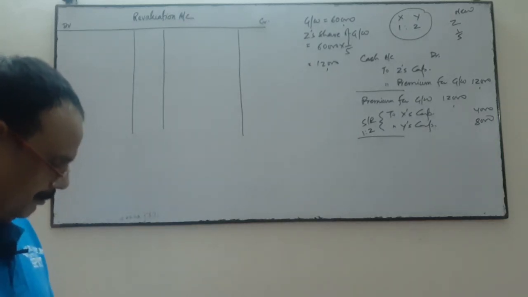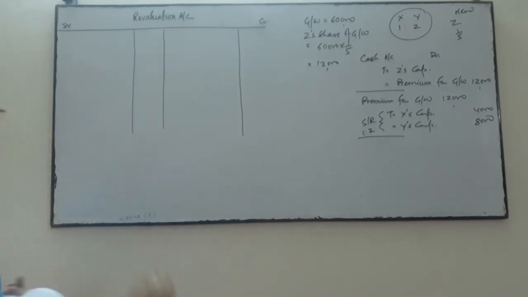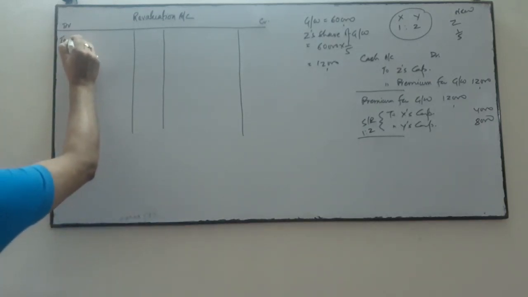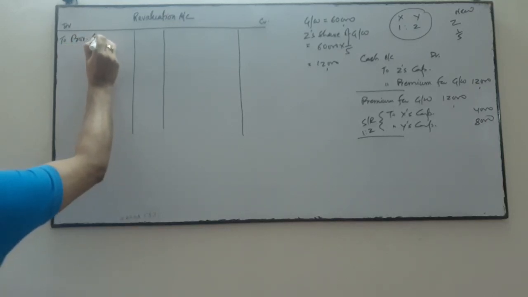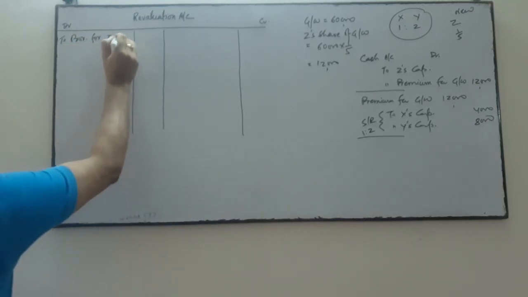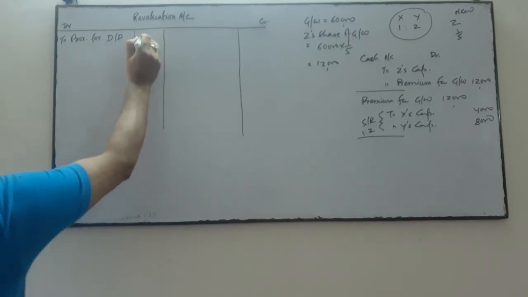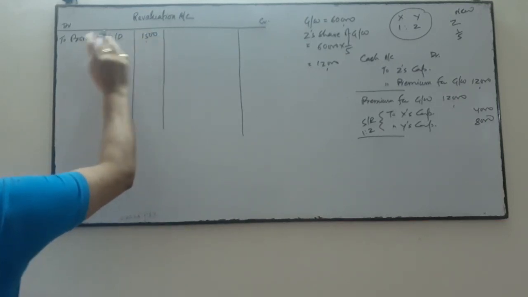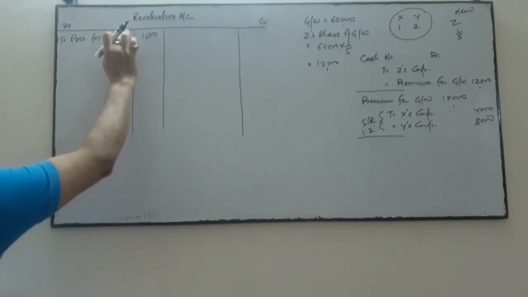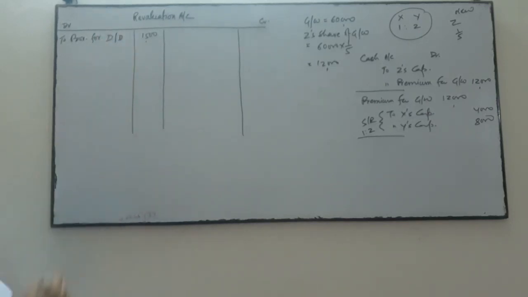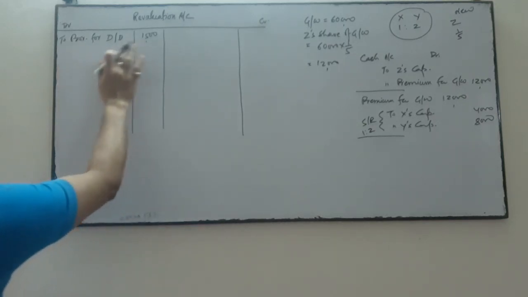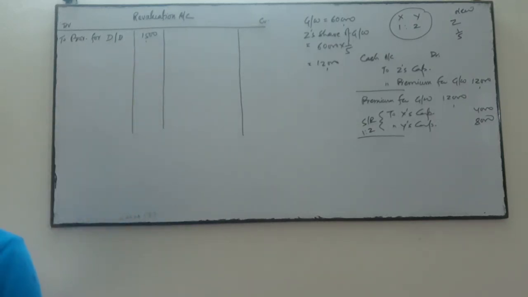Point number 2, provision for doubtful debts be raised by 1,500. When doubtful debts is raised, it's a loss. Patents are valueless.